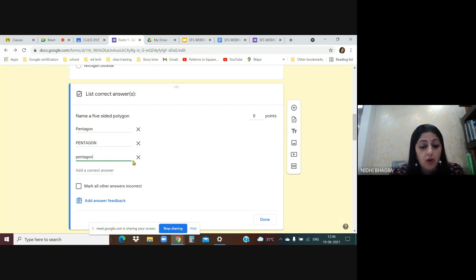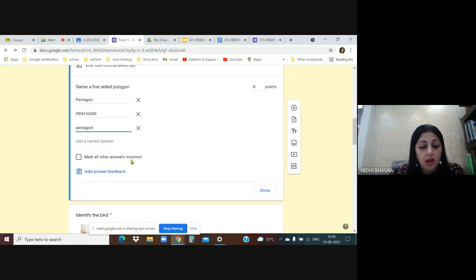Now, this option, mark all other answers incorrect. If you click on this option, mark all other answers incorrect, then if there is an answer which does not have an exact match with this, it will be marked wrong. So apart from these three answers, all other answers will be marked incorrect.